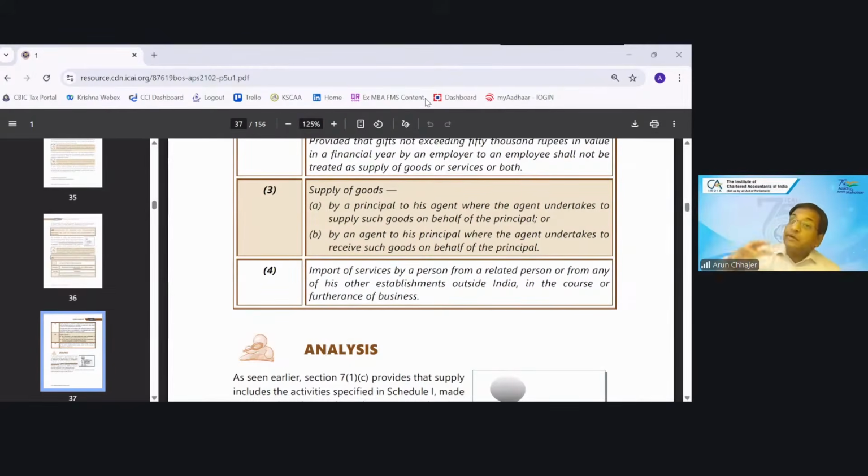So even when I am selling my old asset, whether it is a computer, furniture, or car, it will always be considered in the course or furtherance of business if it is my business asset. Make sense? Supply of goods by a principal to an agent or by an agent to a principal will be treated as supply even without consideration.